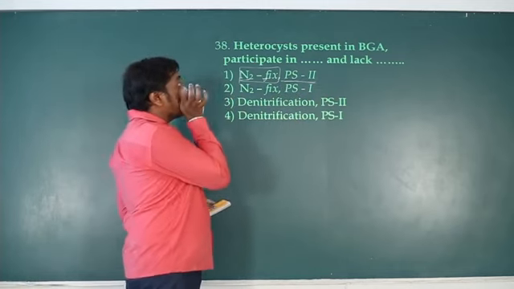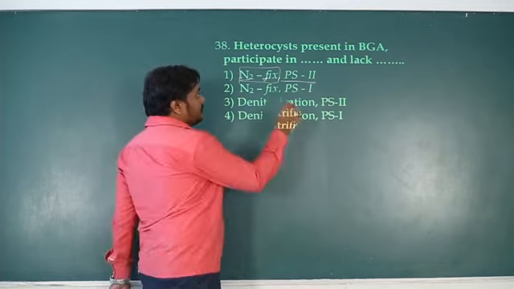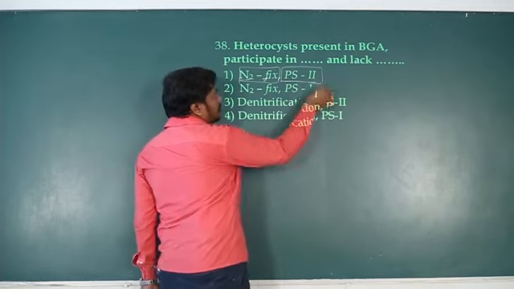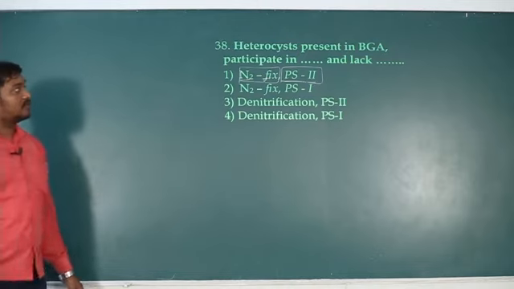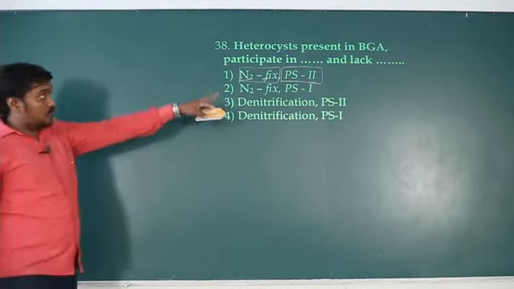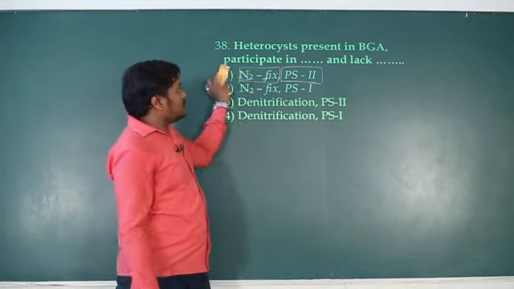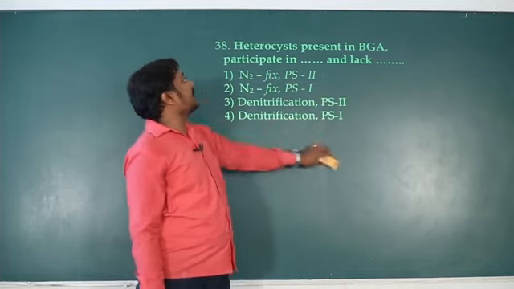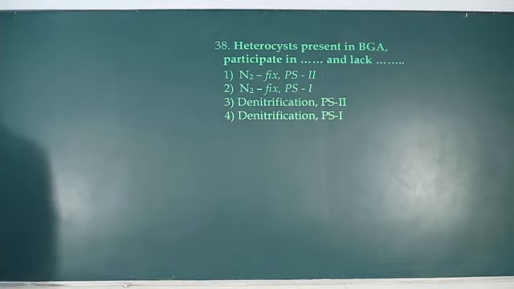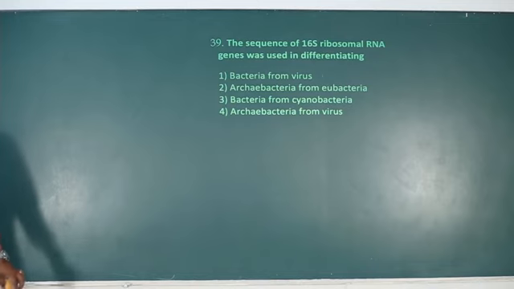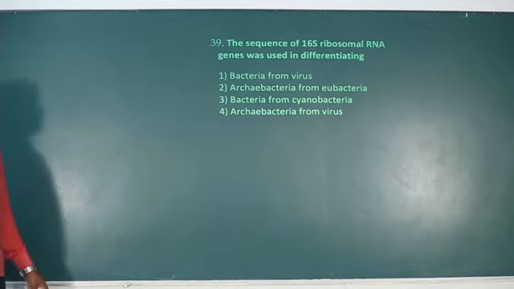So only PS1 is there. If you remember the functions of PS2 and PS1, PS2 is absent, which means photolysis of water does not happen. That is the thing there. Okay, next, question number 39.